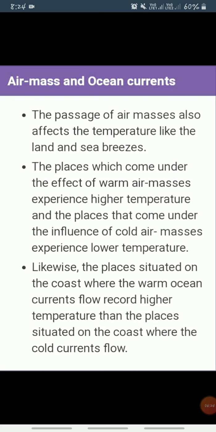Similarly, the places located on the coast where warm ocean currents flow record higher temperature than the places located on the coast where cold currents flow. Clear?